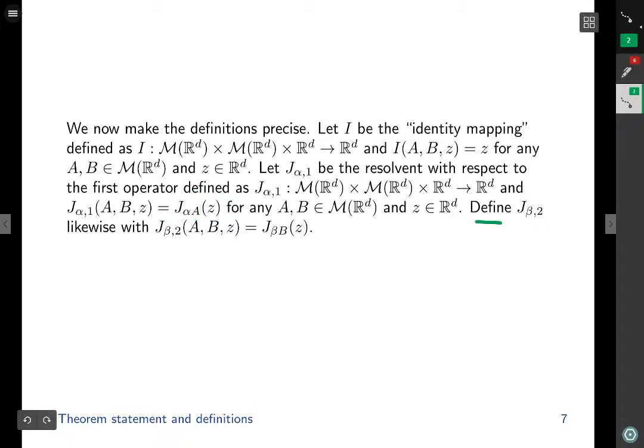We define J beta 2 to be the resolvent with respect to the second operator. So the domain and the range are defined analogously, and the action of J beta 2 is to apply the resolvent J beta B with the input Z. The first operator A is ignored.